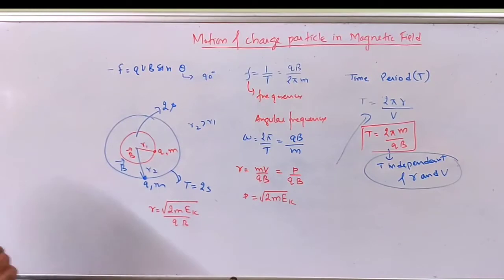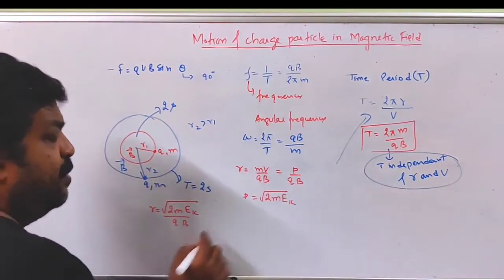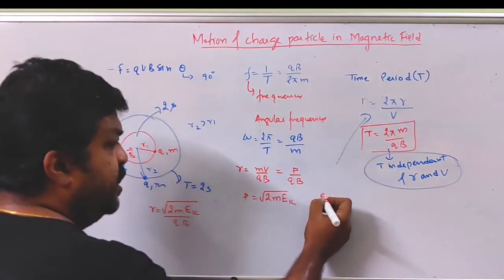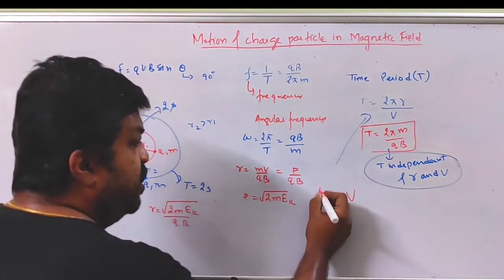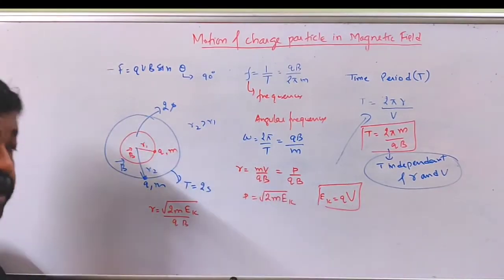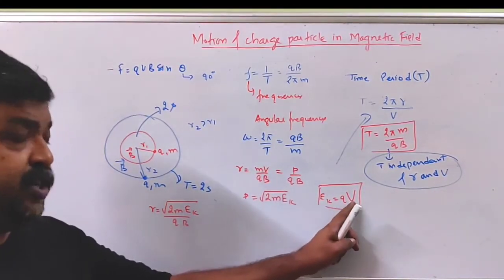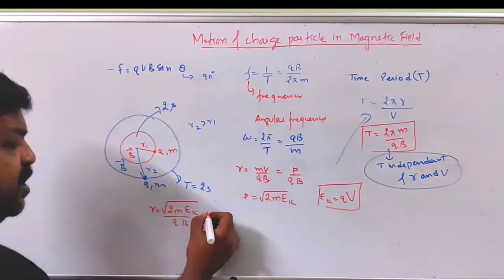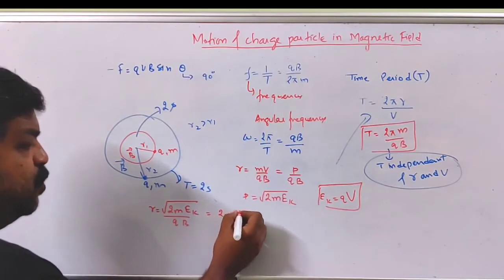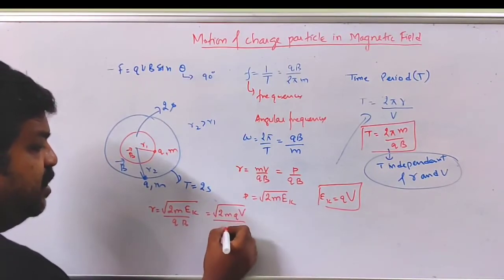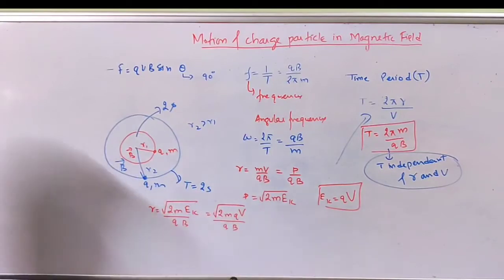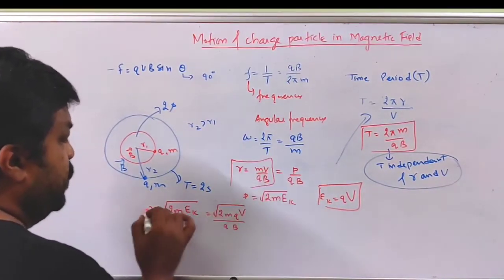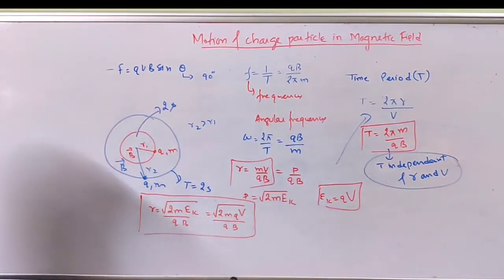Now if a charged particle is accelerated by applying a potential V and it enters the magnetic field, in that case kinetic energy Ek will be equal to q times V, where V is the potential. So I can replace this Ek with qV. So this is the square root of 2m qV by qB. So these are the various expressions for radius. This is how you can express radius in various forms. All these forms are important for solving questions.